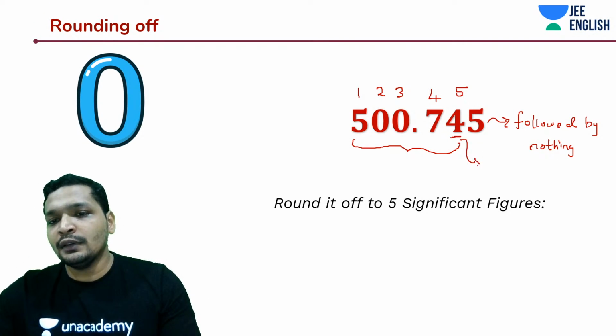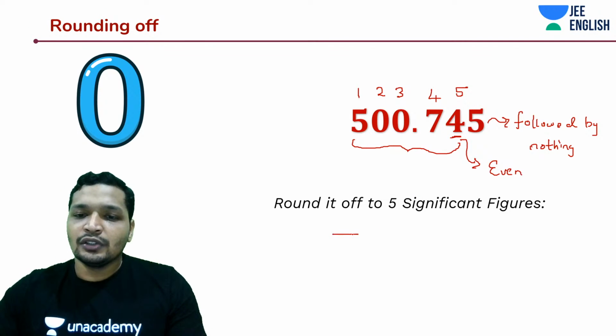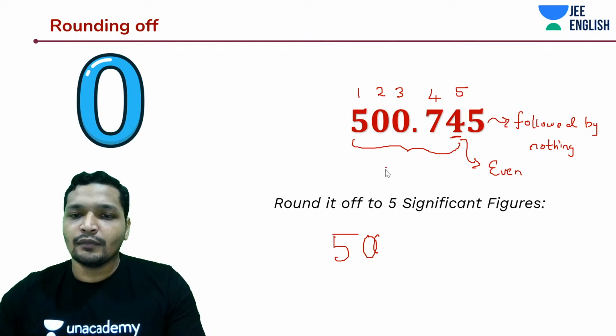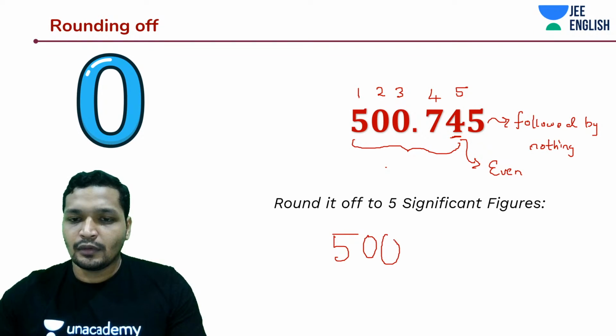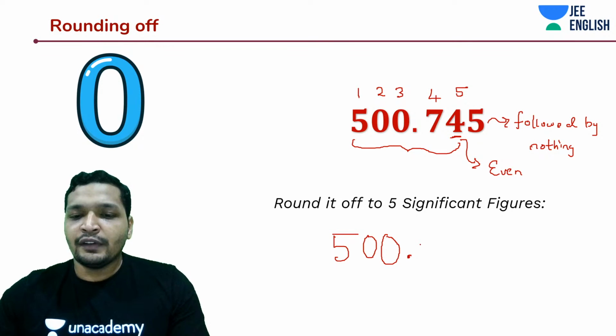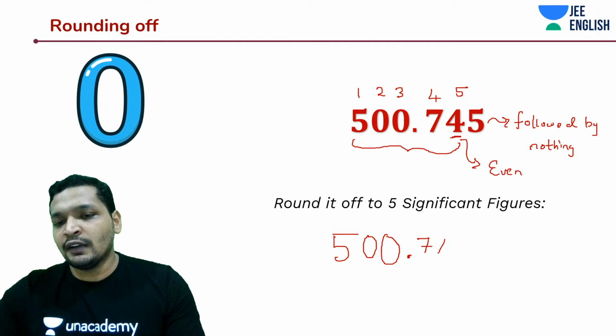Is this even or odd? This is even. You like to just keep it as even. So if you round it off to 5 significant figures, it is 500.741.